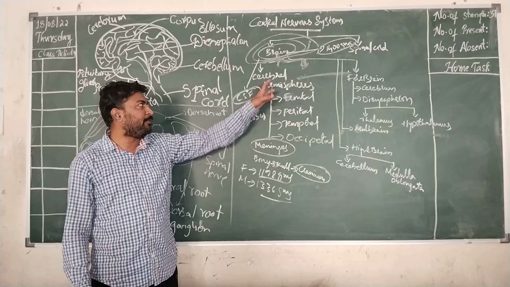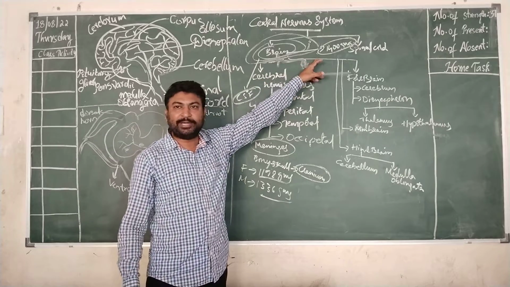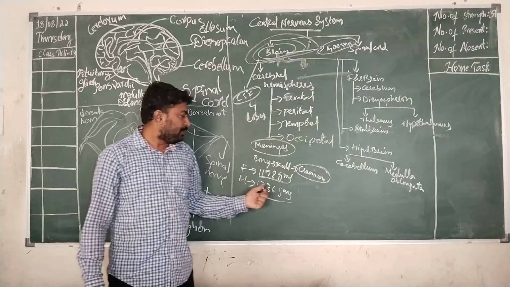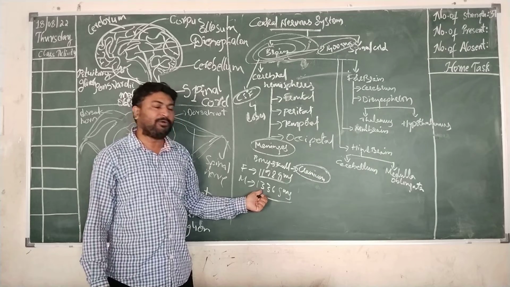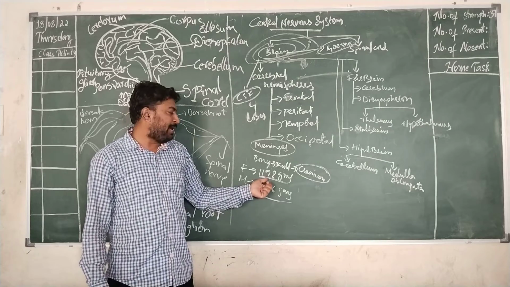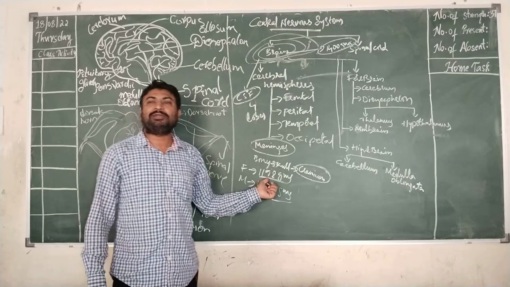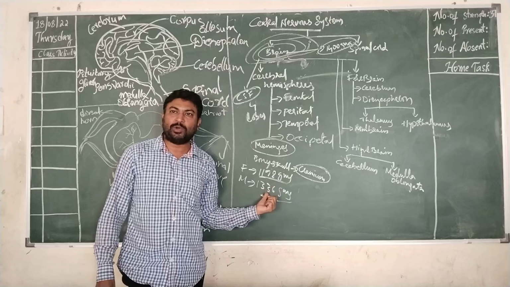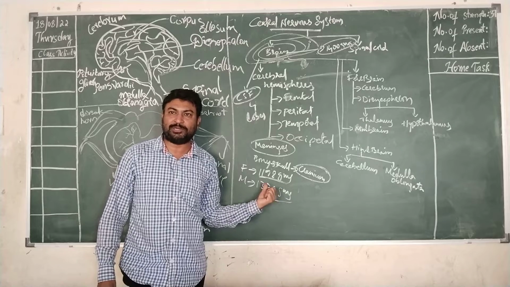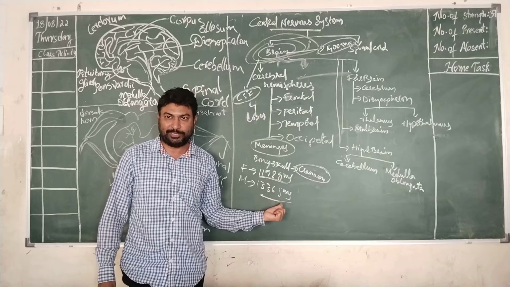Approximate weight of a human being's brain is around 1400 grams, but in males and females it will be different. In males it will be around 1336 grams, and in females it will be around 1198 grams. That is 1 kg 198 grams and 1 kg 336 grams approximately in females and males respectively.